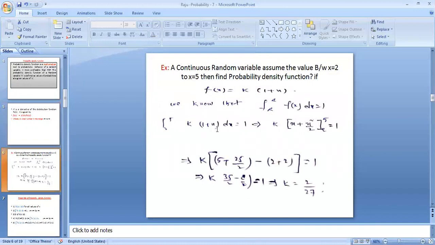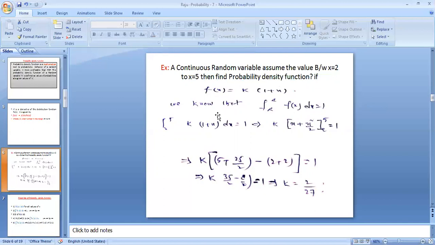You can see an example. A continuous random variable assumes values between x equal to 2 and x equal to 5. Find the probability density function. Let the density function be f_X of x equal to k into (1 plus x).